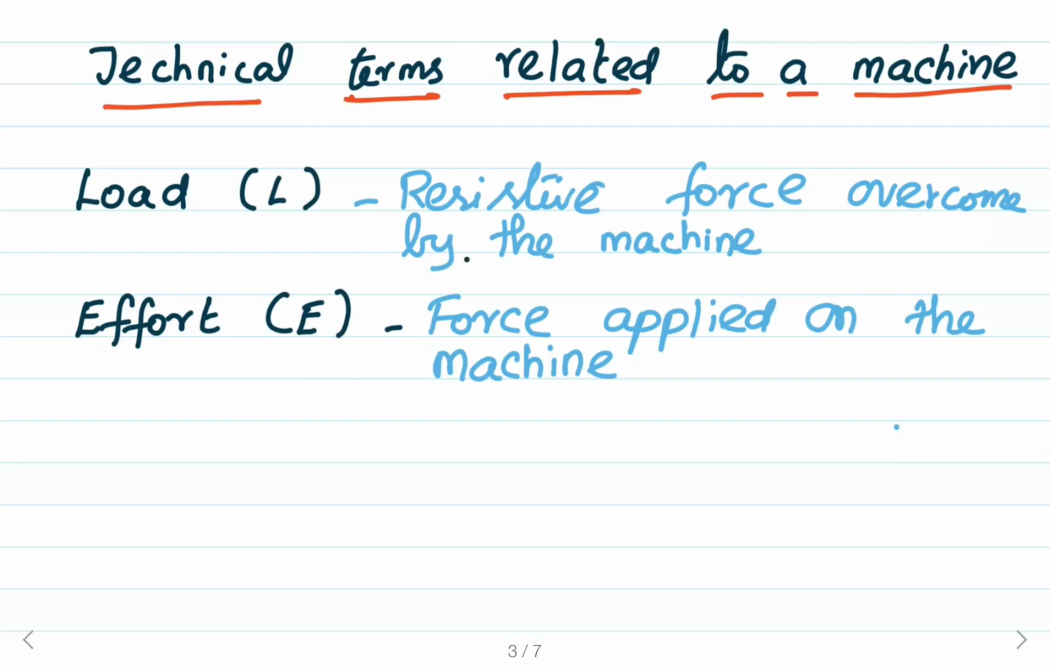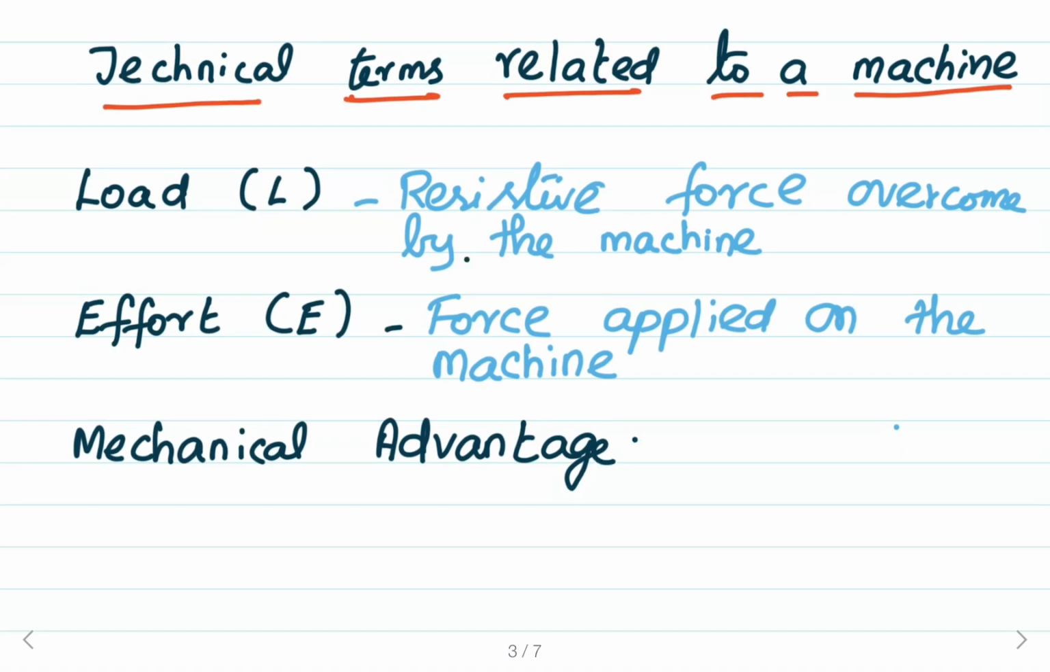Okay. Next term is mechanical advantage. It is represented by writing M.A., capital M, dot, capital A. What is mechanical advantage? The mechanical advantage relates the load and effort. Load is the resistive force overcome by the machine. Effort is the force applied on the machine. The relation connecting load and effort is called the mechanical advantage.